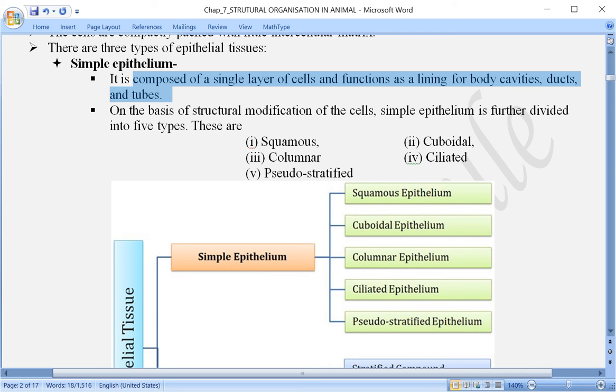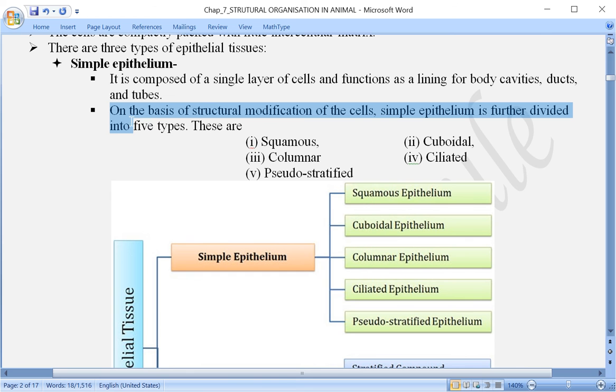And on the outer side, it is covered by again this simple epithelium. Means both places here we are talking about epithelium tissue being present as a covering, and it has different kinds of structures in different parts of our body. So based on that, it has been further classified into 5 different types.